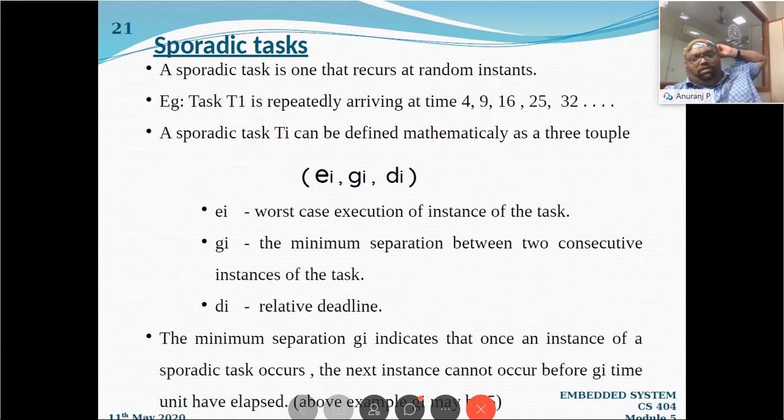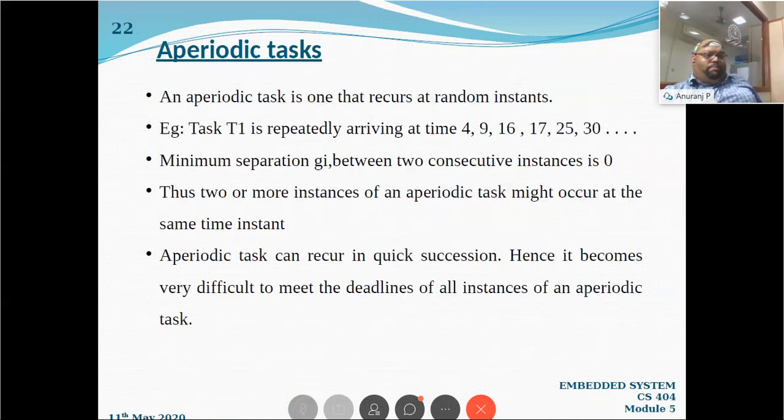Sporadic tasks are those tasks which will come in random order, but only after a particular fixed amount of time. That is called the minimum separation, and it is a three-tuple. An aperiodic task means a task will come at a random instance. There is no condition. The minimum separation will be 0, right? And obviously, there is a possibility that aperiodic tasks may arrive at the same time. So I think that's okay for now.